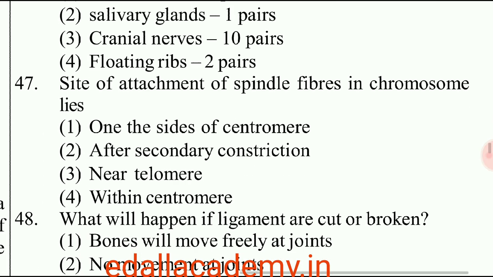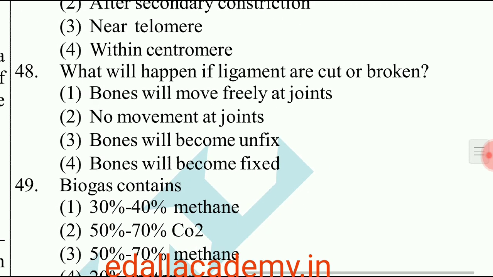Question number 47. A site of attachment of spindle fibers in chromosome lies. The answer is on the sites of centromere. Option 1. Question number 48. What will happen if ligaments are cut or broken? In case the ligament is cut or broken, bones will become unfixed. So the correct option is 3.